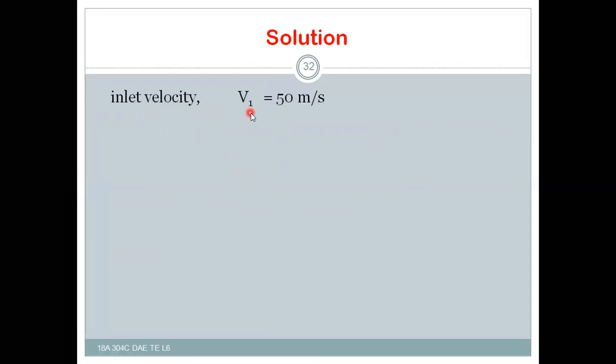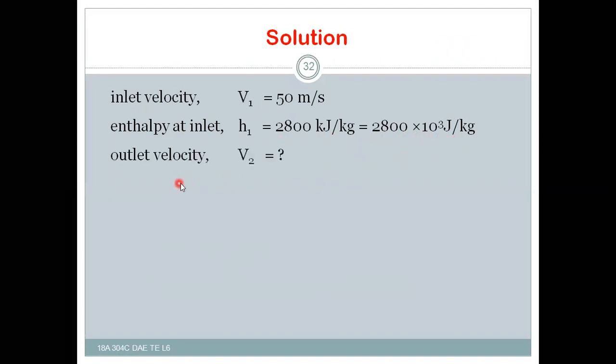So inlet velocity V1 is equal to 50 meters per second. And enthalpy at inlet h1 is equal to 2,800 kilojoule per kg. That is 2,800 into 10 to the power of 3 joule per kg. Whereas outlet velocity we have to calculate ourselves. So then enthalpy at outlet h2 is equal to 2600 kilojoule per kg. That is nothing but 2,600 into 10 to the power of 3 joule per kg.